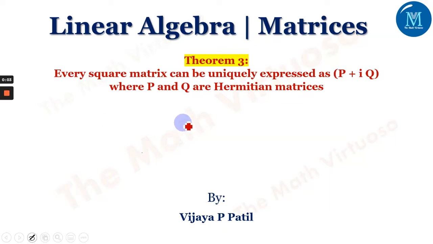Hello and Namaste. In continuation with linear algebra, the topic matrices, we will be going ahead with theorem 3, wherein every square matrix can be uniquely expressed as P plus iQ, where P and Q are Hermitian matrices.